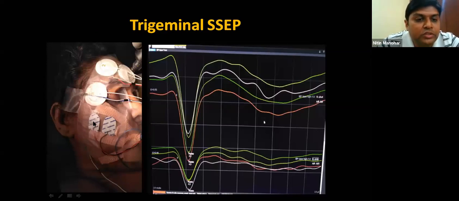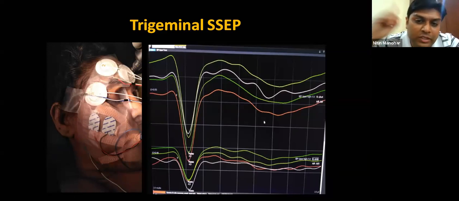Here what you use is sticker electrodes around the trigeminal sensory distribution and then record responses from the opposite cortex. Okay, so these are the trigeminal SSEP recordings which we got, and we were able to continuously monitor the sensory component of trigeminal. It's very important because for the trigeminal nerve we always do only motor monitoring.